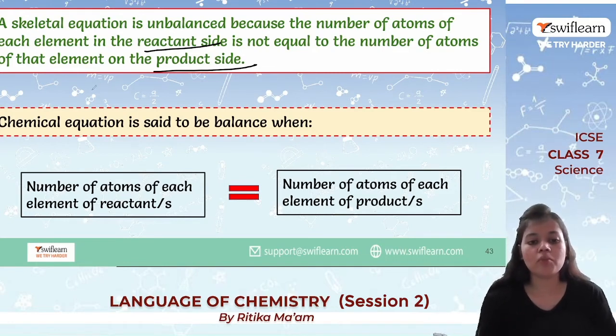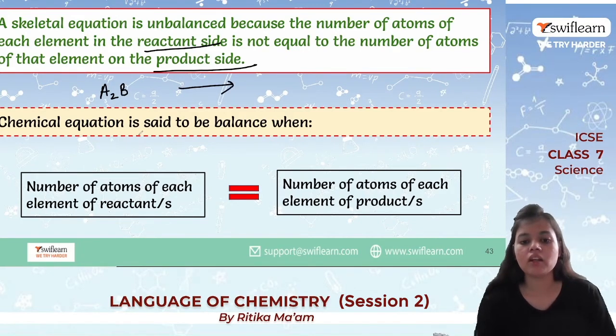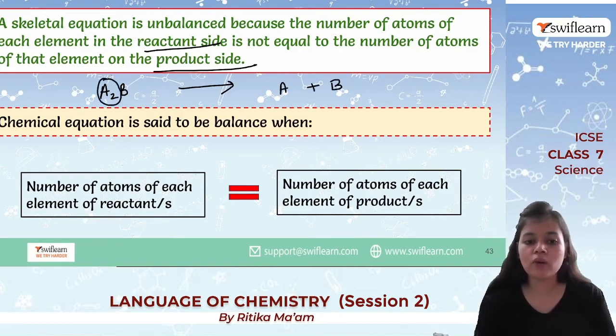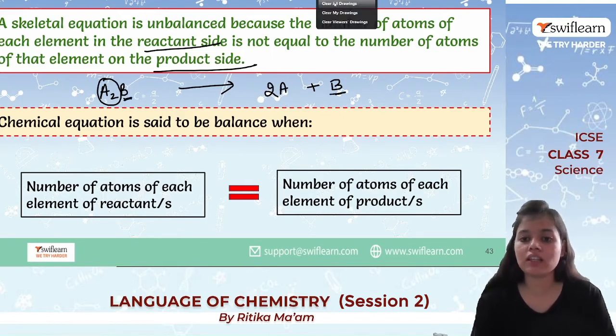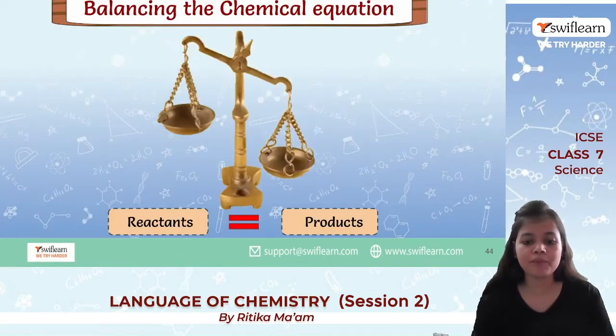Like if I talk about A2 to B, this is my reactant. So here it should be A plus B if it is dissociating like this. So here A has 2 atoms, so here also I should be having 2 atoms of A, and B has 1, so obviously it is correct. So this is the thing that we need to keep in mind.